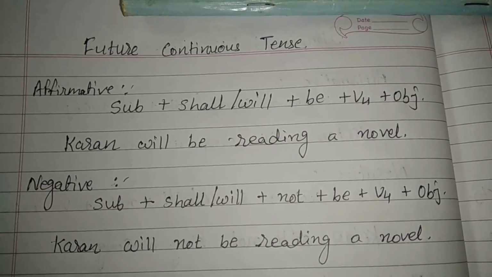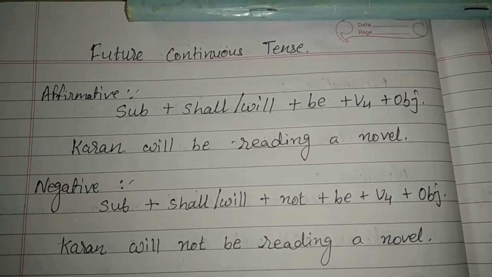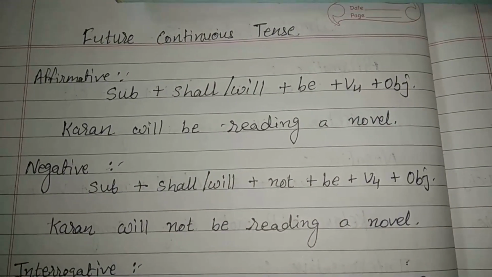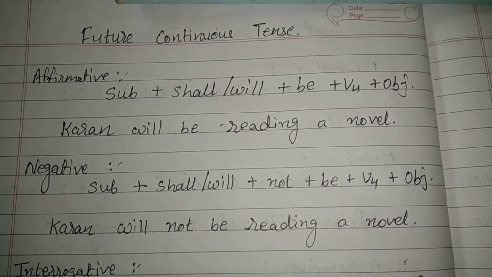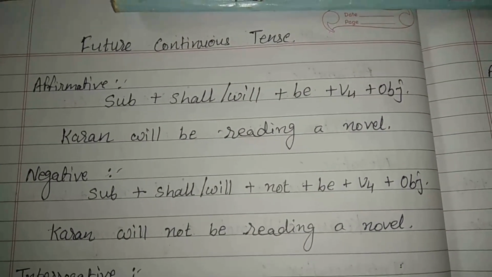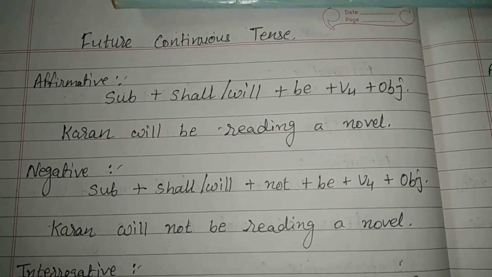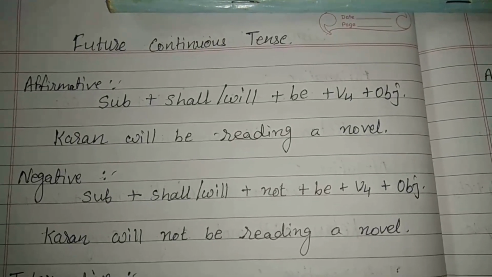The example is Karan will be reading a novel. The negative format is subject plus shall or will plus not plus be plus V4 plus object. The example is Karan will not be reading a novel.